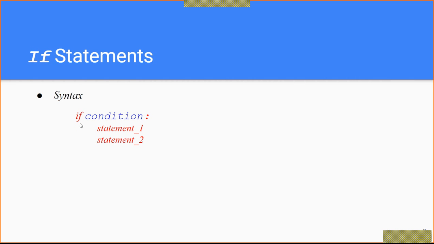If you do not put statement 1 after one tab or a specific distance, it will be treated as out of your if condition. If you put statement 1 exactly below the if, it will be treated as out of the if statement. Remember that, whatever is the body of your if should be aligned in one line. You can see here.